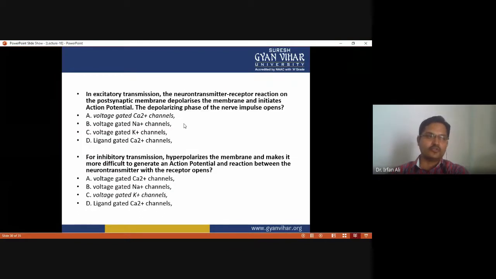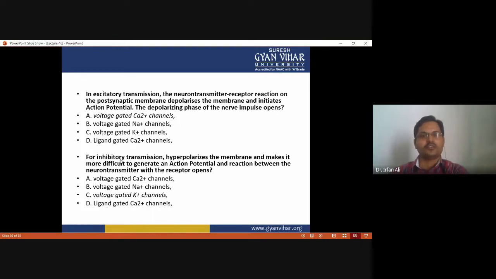Now we have to attempt the quiz. The first question is about excitatory transmission. The neurotransmitter-receptor reaction on the postsynaptic membrane depolarizes the membrane and initiates an action potential, and the depolarizing phase of the nerve impulse opens channels. Obviously, when the depolarizing phase starts, voltage-gated sodium channels are open. So option D is correct.